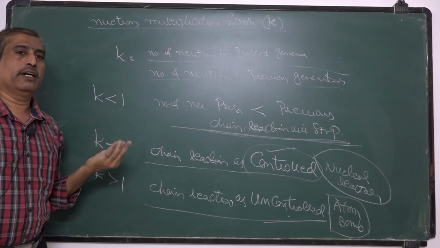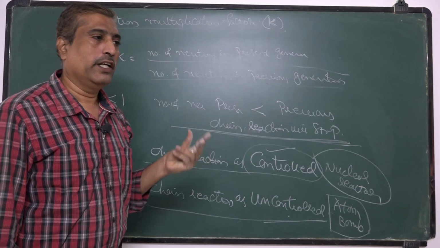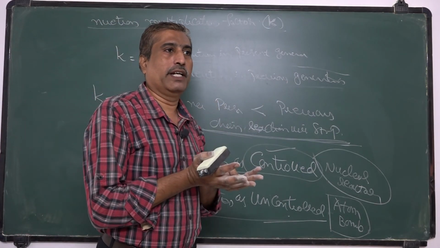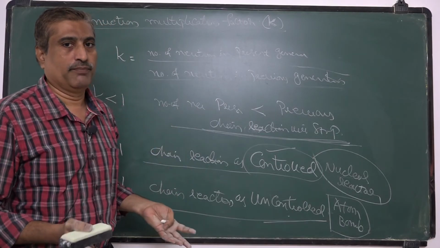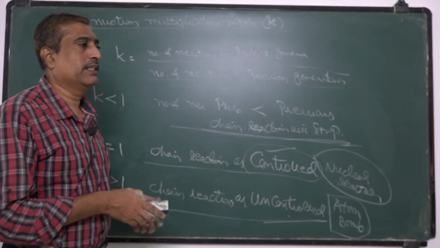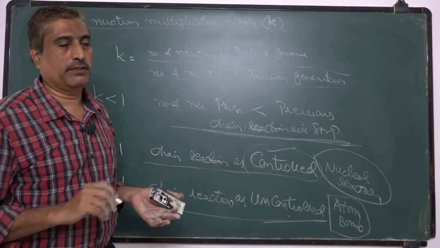Nuclear fission is the nuclear reaction in which an unstable nucleus splits into two stable nuclei with the release of energy, and this nuclear fission takes place when a slow moving neutron bombards the uranium-235 nucleus.